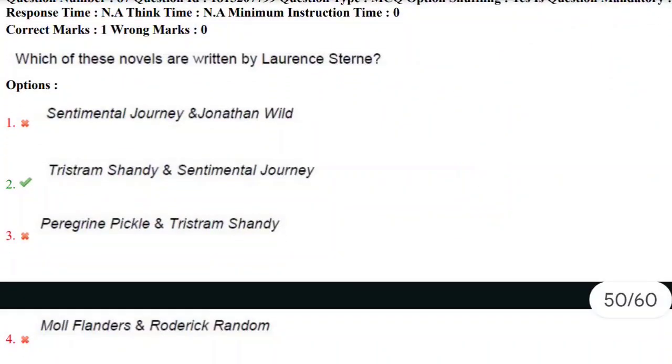Let's move towards 87th question. Which of these novels are written by Laurence Sterne? Sentimental Journey and Jonathan Wild? No. Tristram Shandy and Sentimental Journey. Yes, these are the two major novels written by Laurence Sterne: Tristram Shandy, Gentleman, and Sentimental Journey. So the correct answer here is the second option.